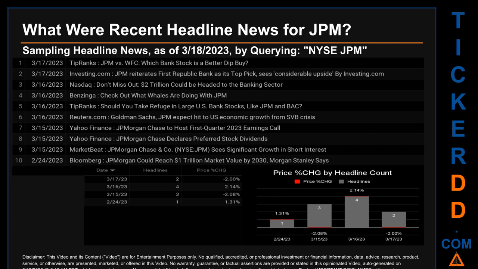Thursday, March 16, 2023 had the most headlines. It had 4 discovered headlines when Investing.com published the headline that read, JPM reiterates First Republic Bank as its top pick, sees considerable upside, by Investing.com. NASDAQ published the headline that read, don't miss out, $2 trillion could be headed to the banking sector. Benzinga published the headline that read, check out what whales are doing with JPM.